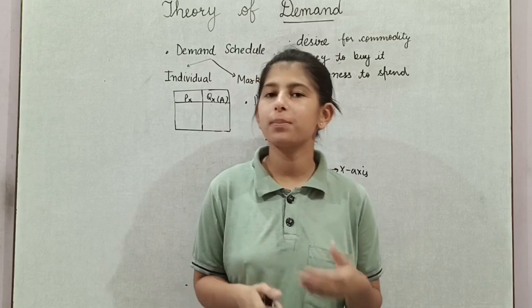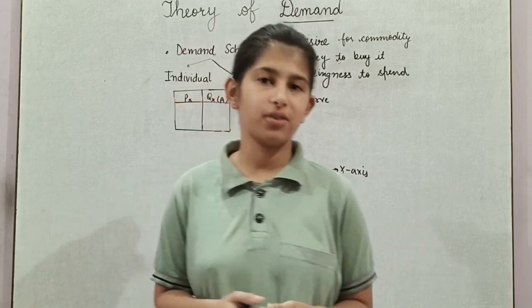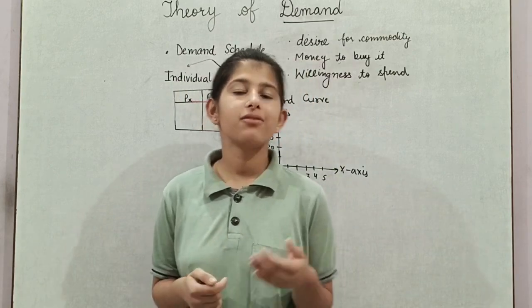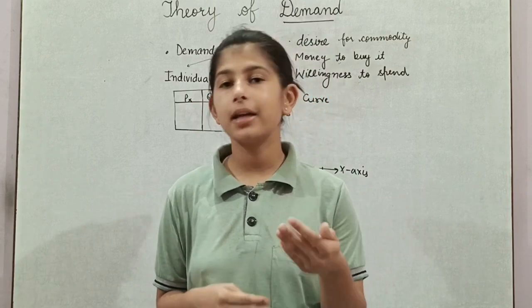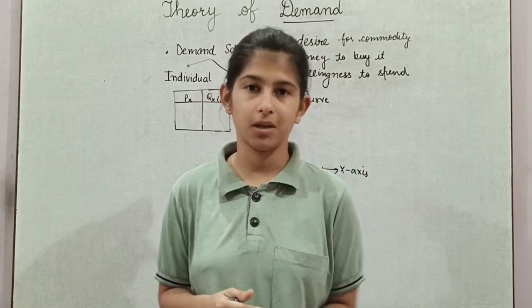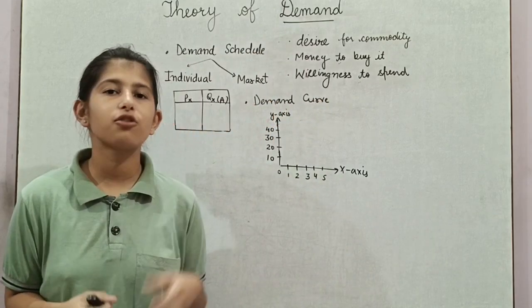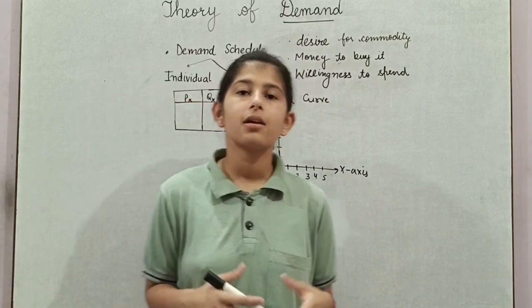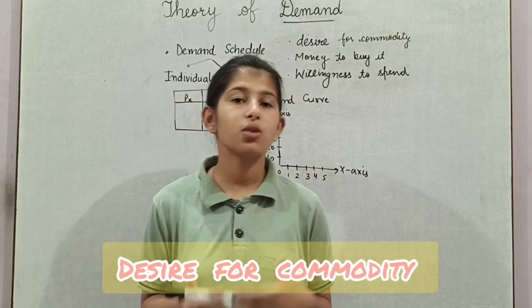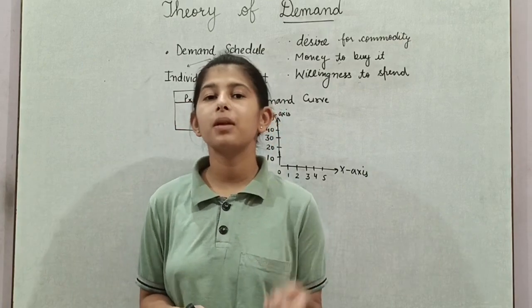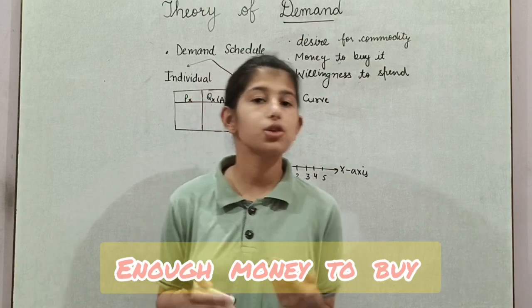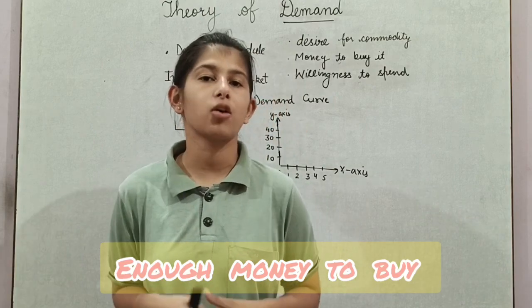In this video, we'll be discussing the chapter Theory of Demand. In general life, we use the terms desire and demand interchangeably, but in economics, demand has a distinct meaning. For demand, the first thing that you require is desire for a commodity. You want a certain commodity to be with you. The second thing is ability to buy it, means you should have enough money to purchase that commodity.